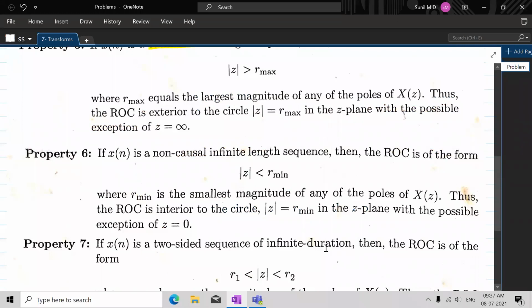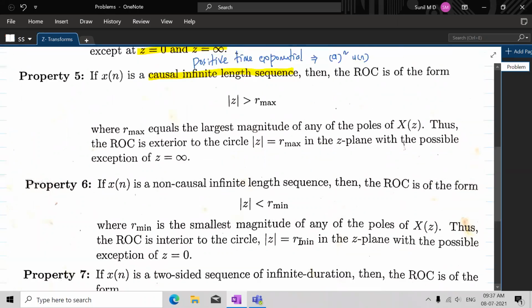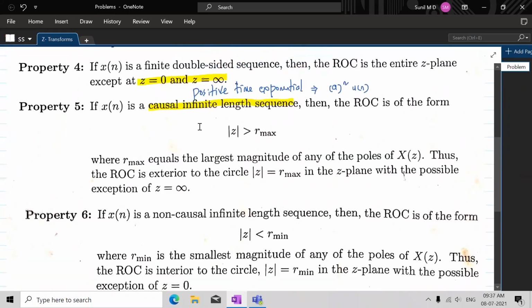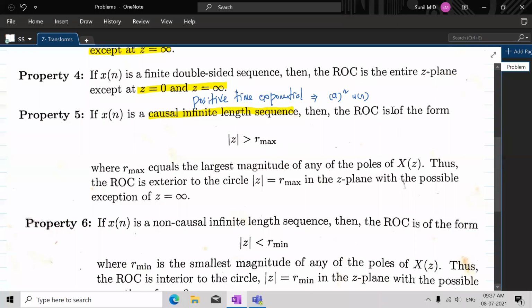So a is less than b, or b is greater than a. That is how we have considered the two-sided sequence. But if it is a positive time exponential, the ROC should be greater than R max, the maximum radius. The region of convergence should be outside the maximum radius.